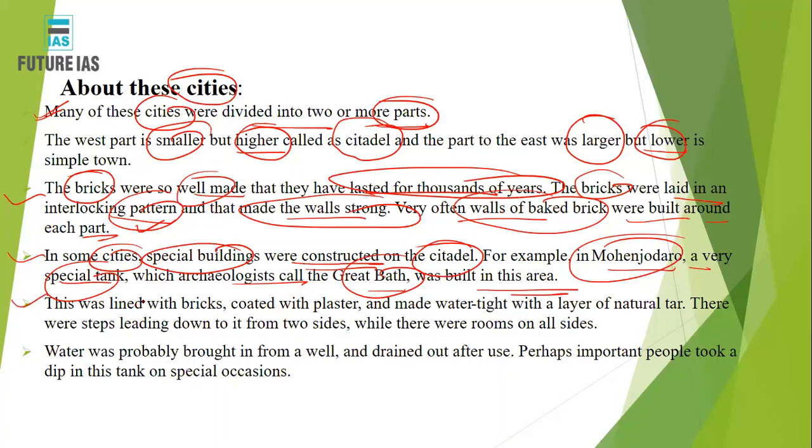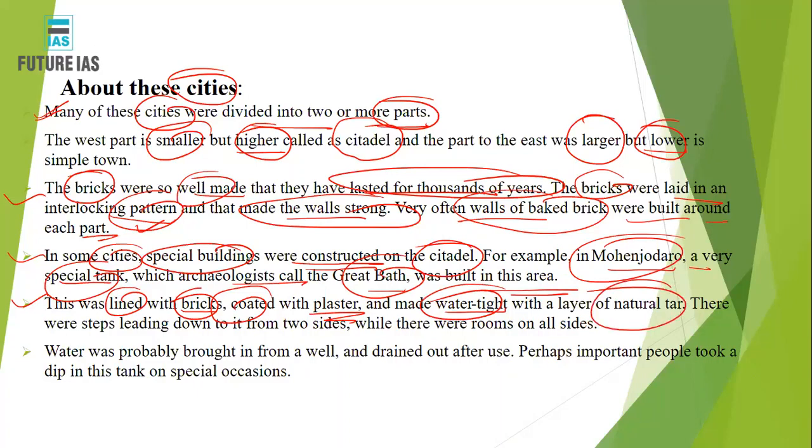This was lined with bricks. Lined means it is covered from the inside, okay? That was the lining process, so that the water should not seep down, so that the water does not go down. That lining was done with bricks. It was coated with plaster, plaster was applied on top of it, and it was watertight with layers of natural tar.